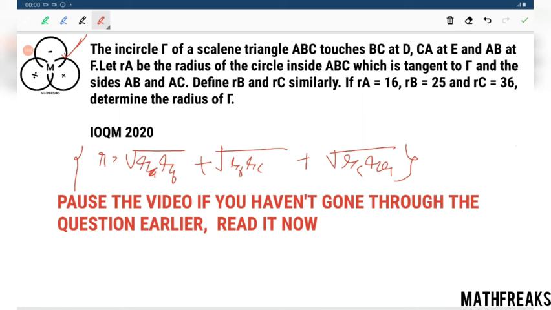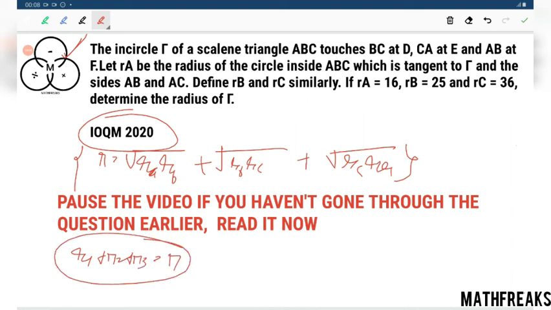Some also thought, because this was asked in 2020, we have solved a similar question in the 2019 paper just now, where we got R1 plus R2 plus R3 equals R. Some also solved in this way and got the wrong answer, R equals 77, which was wrong. Because at that time the tangents were parallel to the sides, and now the tangents will not be parallel to the sides.